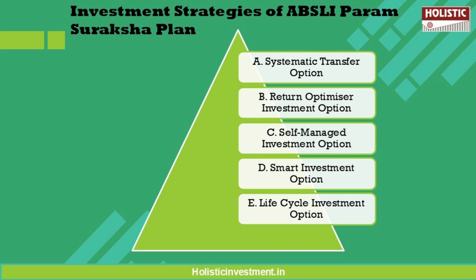The next strategy is the Return Optimizer investment option, where your basic premiums are invested in the Maximizer fund and tracked every day for any gain. When the gain from the Maximizer fund reaches 10% or more of the net invested amount, the amount equal to the appreciation is transferred to the Income Advantage fund. Thus your gains are protected from future market volatility.